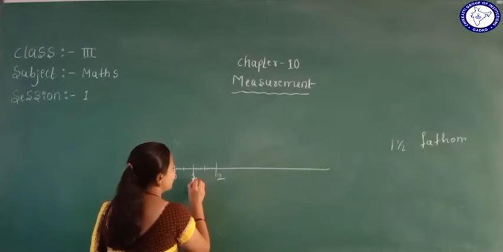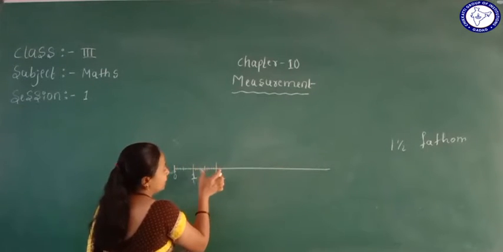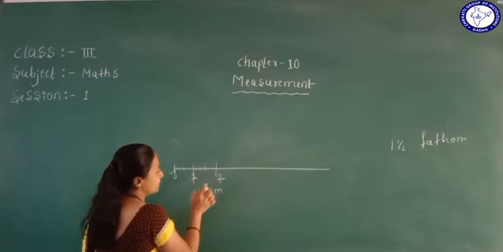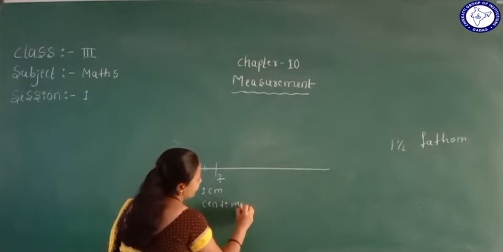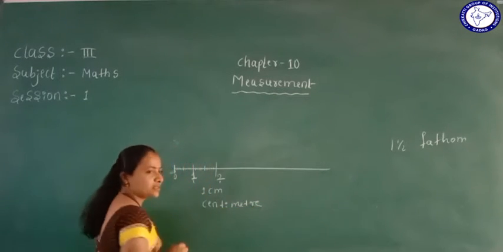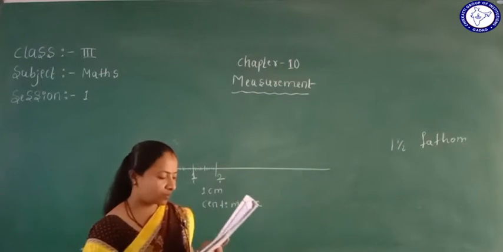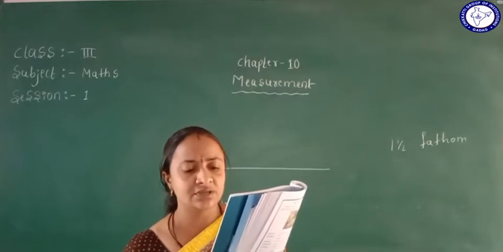See, from here to here. So if we use this long line, it will become 10. So here a group of 10 lines we can call 1 centimeter. See, from here to here, how many centimeters can we consider? 1 centimeter. So this centimeter is represented here by cm. Okay, centimeter is represented by cm. Then next, it is written as 1 centimeter in a small scale.